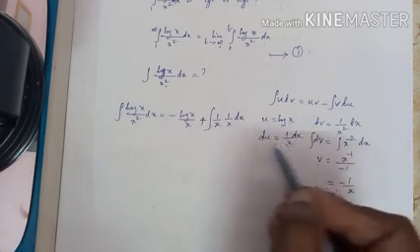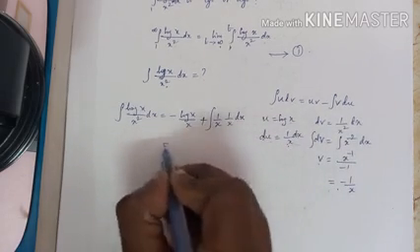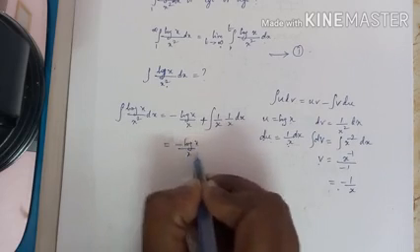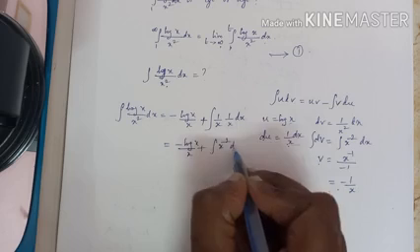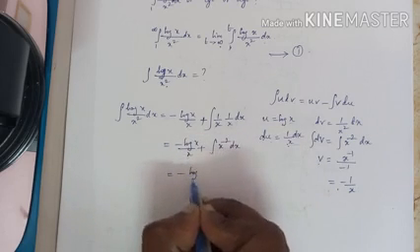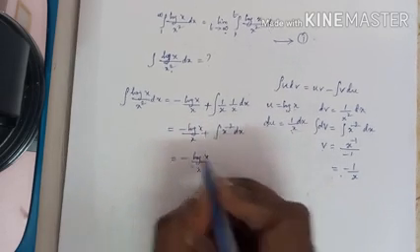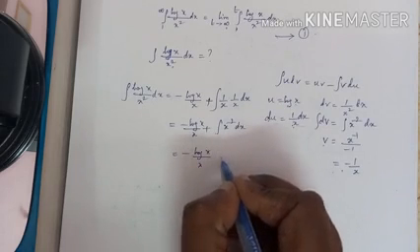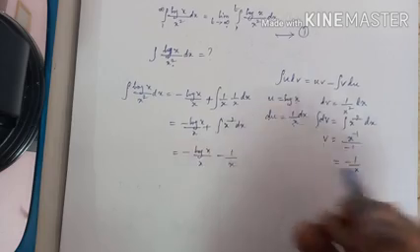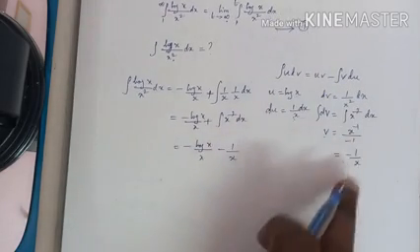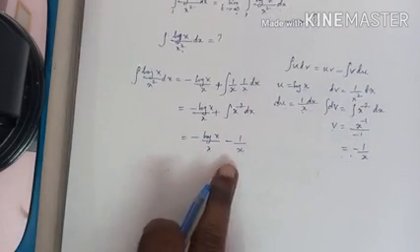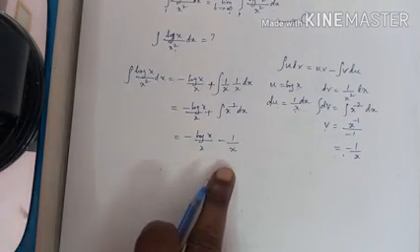So it is c minus log x by x plus the integral of x to the power minus 2 dx. When you integrate x to the power minus 2, it is x power minus 2 plus 1 by minus 2 plus 1, which is x power minus 1 by minus 1, that is, minus 1 by x.